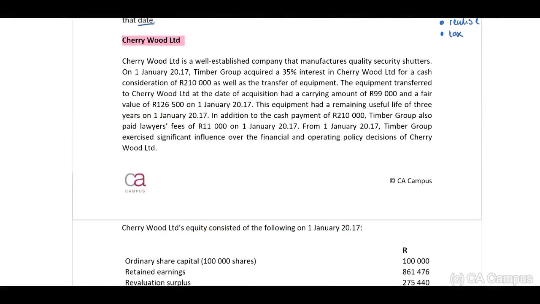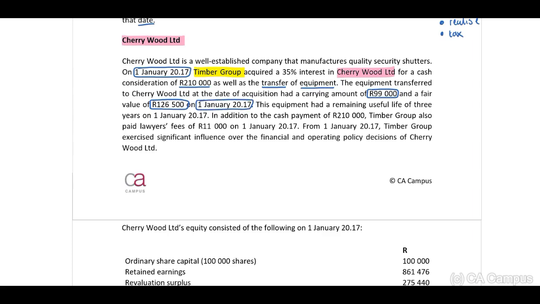Cherrywood Limited. Cherrywood Limited is a well-established company that manufactures quality security shutters. On 1 January 2017, Timber Group acquired a 35% interest in Cherrywood Limited for a cash consideration of 210,000 Rand, as well as the transfer of equipment. The equipment transferred to Cherrywood Limited at the date of acquisition had a carrying amount of 99,000 Rand and a fair value of 126,500 on 1 January 2017.